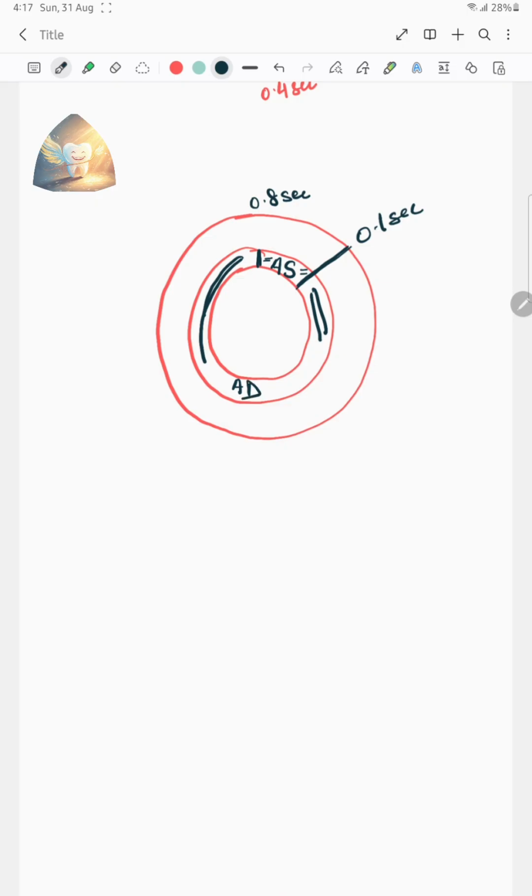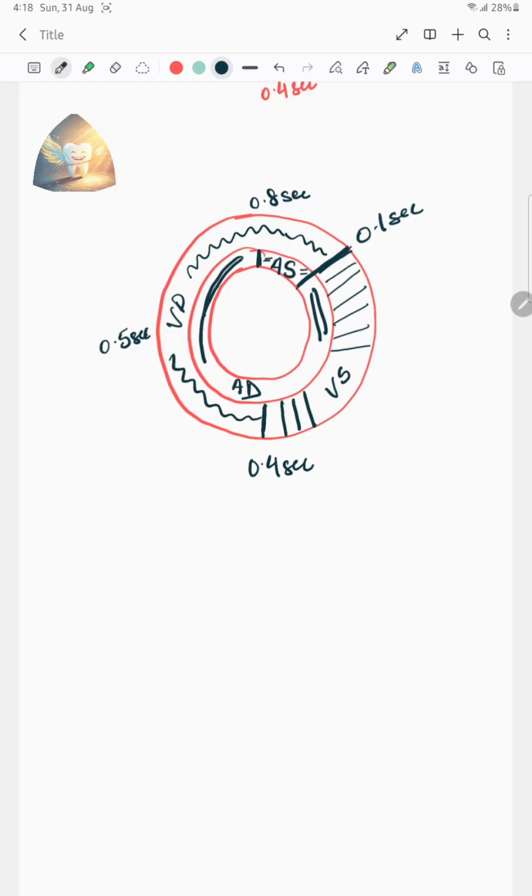Now for ventricular systole and diastole, from the beginning of 0.1 second till 0.4 second, this whole part is ventricular systole, and the rest from 0.4 till 0.8, that is 0.5 second, this is ventricular diastole. This is your cardiac cycle.